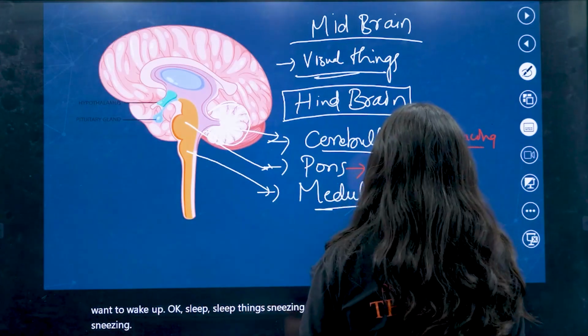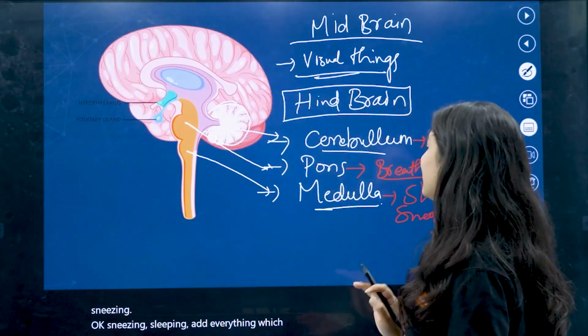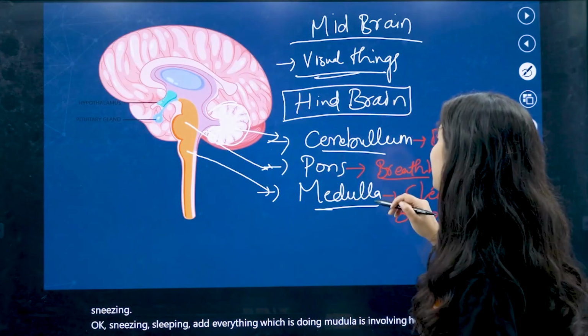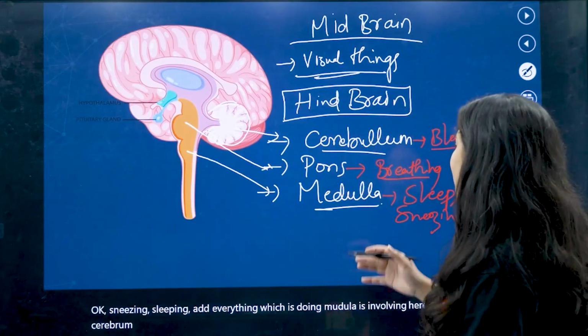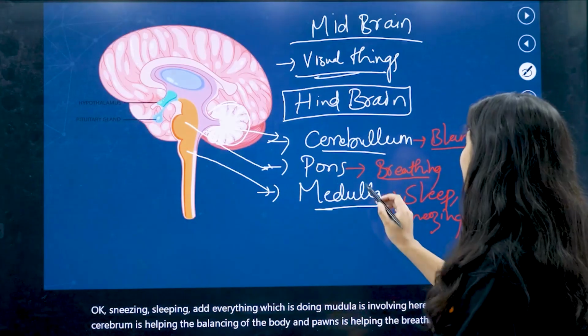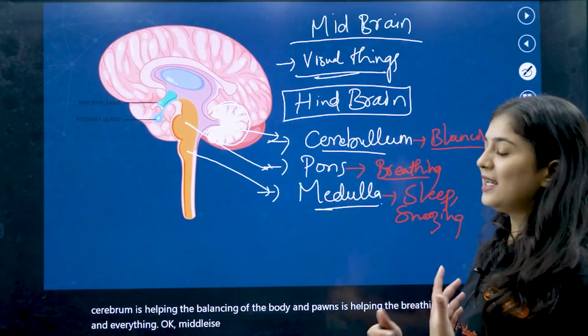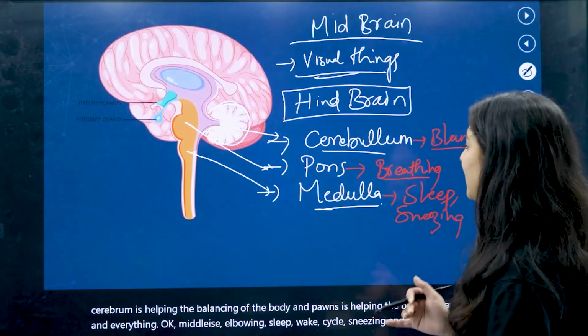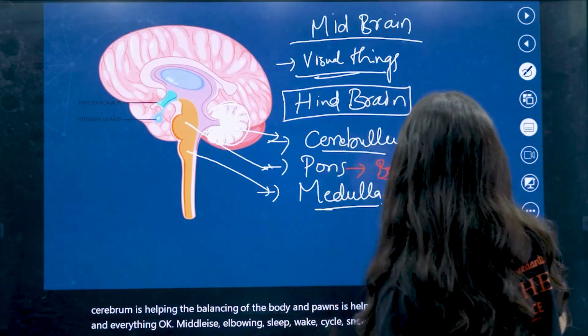Sneezing, sleeping, and everything like that, the medulla is involved here. The cerebellum helps with balancing the body, and the pons helps with breathing and respiration. The medulla helps with the sleep-wake cycle, sneezing, and other normal functions. Okay, coming to the next.